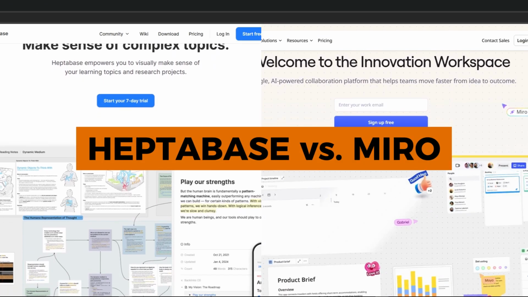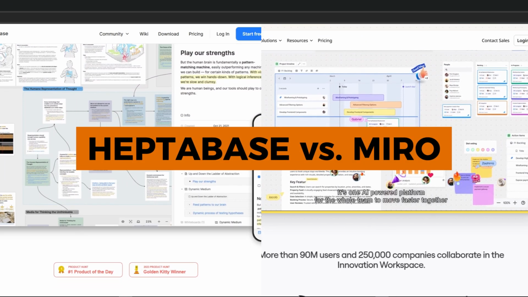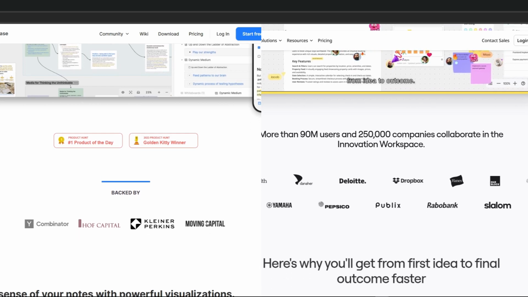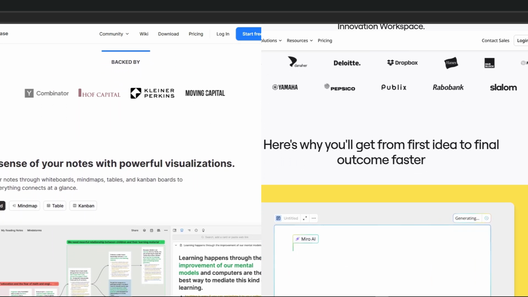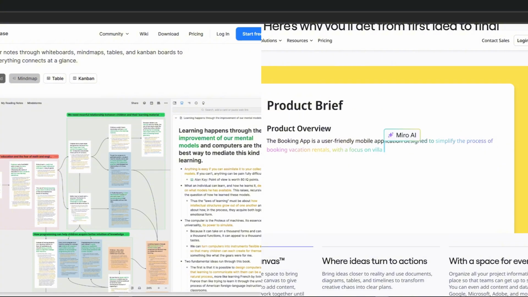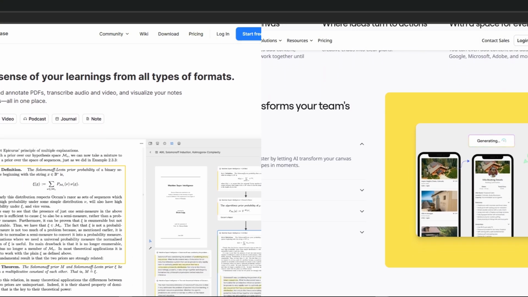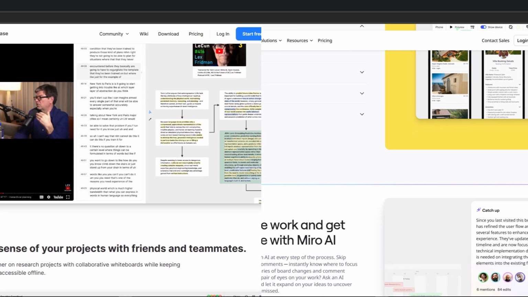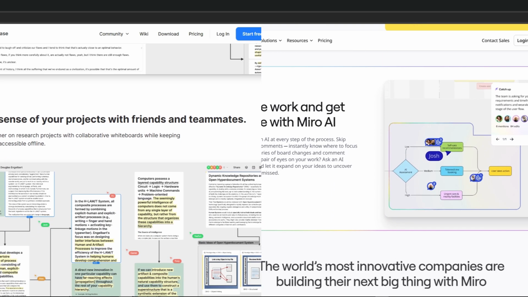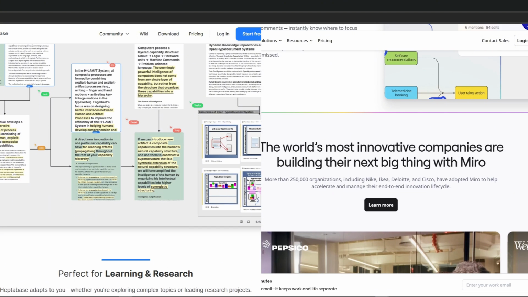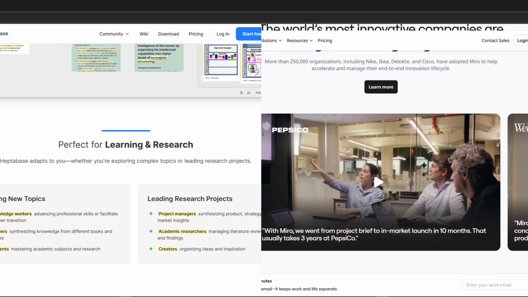Today, we will discuss Heptabase and Miro. While Miro is a flexible online whiteboard and collaborative platform for a variety of tasks, including brainstorming, design, and project management, Heptabase is a visual note-taking application for scholars and people interested in learning, knowledge management, and personal organizing.